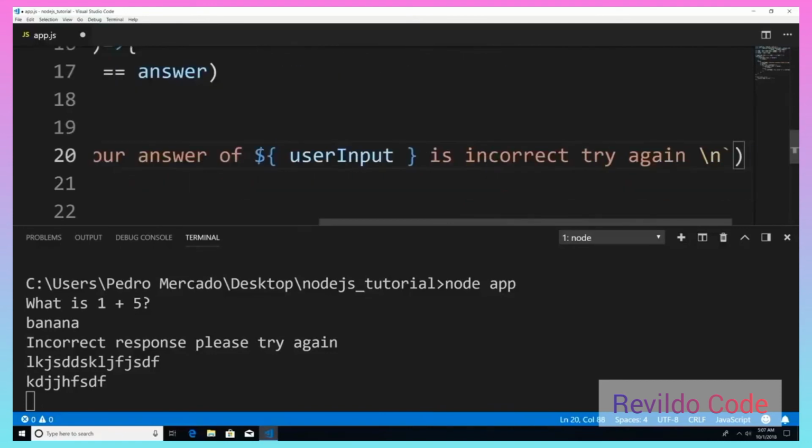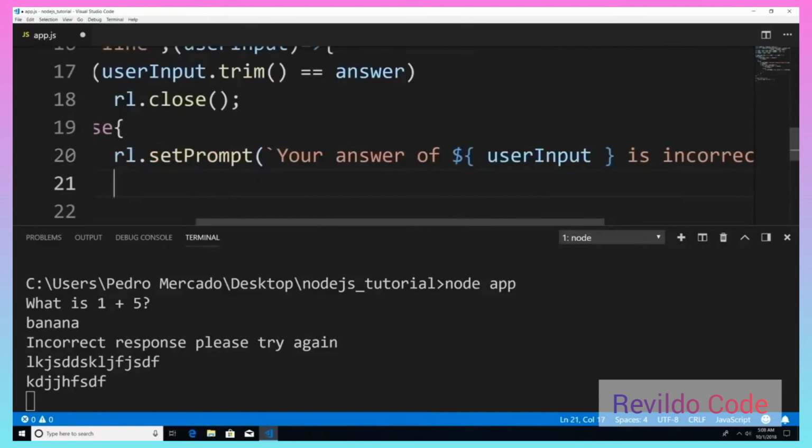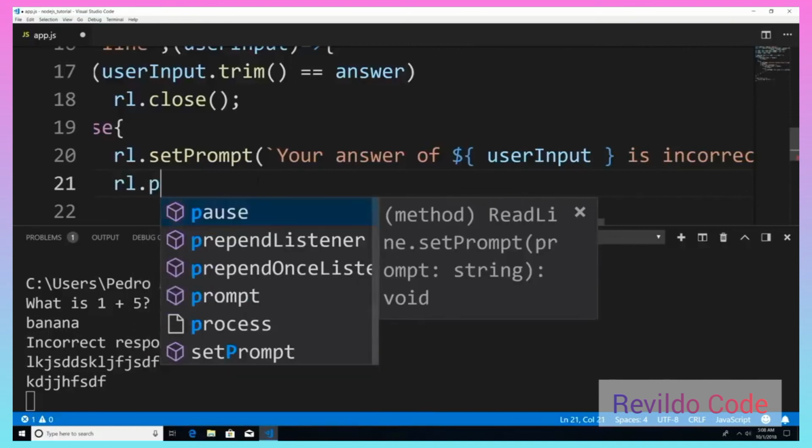So now let's end that. And remember, once we set the prompt, we actually have to call it. So now I'm just going to say rl.prompt.